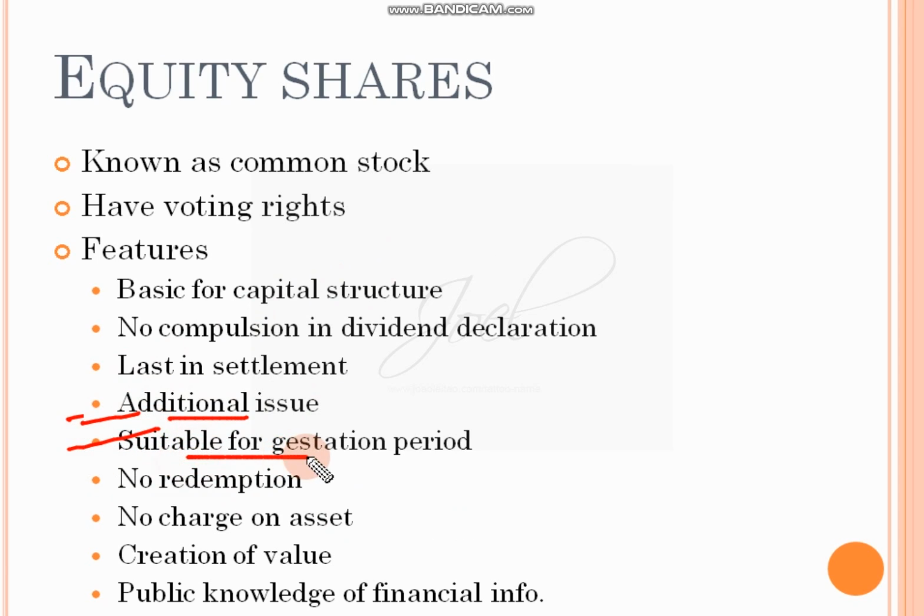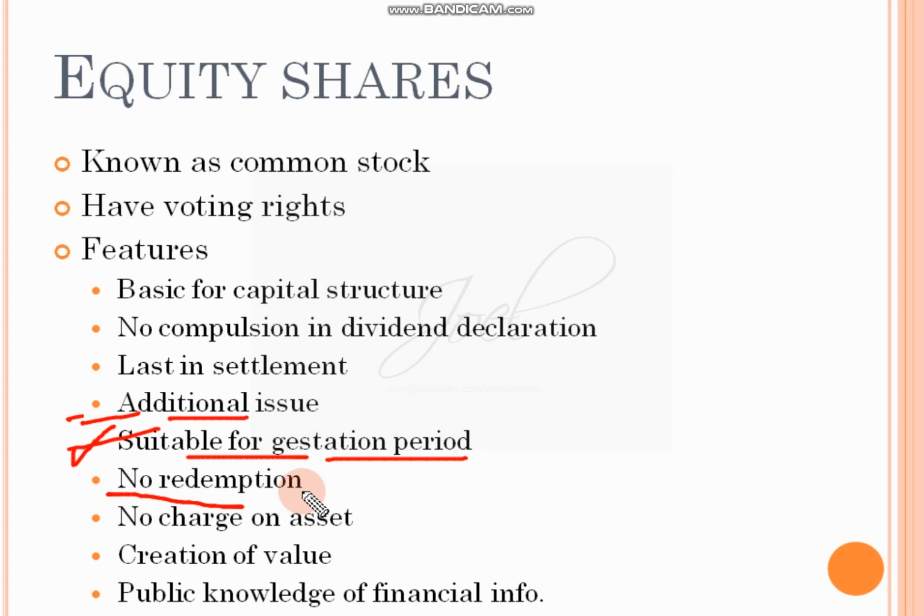Suitable for gestation period. Now what is gestation period? We should know. When a company starts from incorporation, from registration, from that period till it earns its first profit, the company will not have any profit. The company will only have to spend, and profit does not come yet. So because there is no profit, they cannot pay interest, they cannot pay dividend. So for them, equity shares are very suitable and best suited shares.